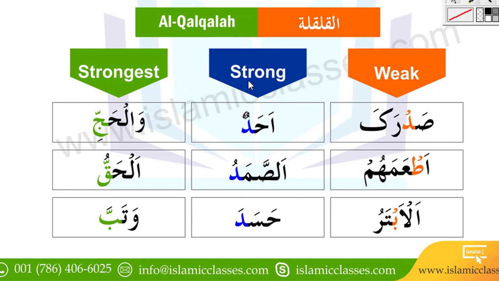When we make strong Qalqalah, if we stop on Qalqalah letters, at that time basically we make strong Qalqalah. Right now maybe you are thinking that this is dal, but it has double dhamma. So as we read, if a Qalqalah letter has a sukoon sign, at that time we make Qalqalah sound. But right now there is no sukoon sign.